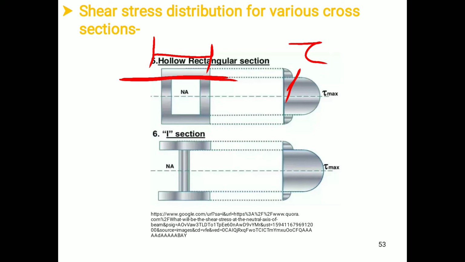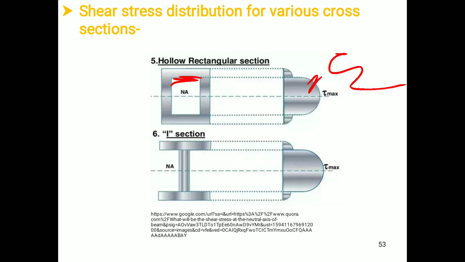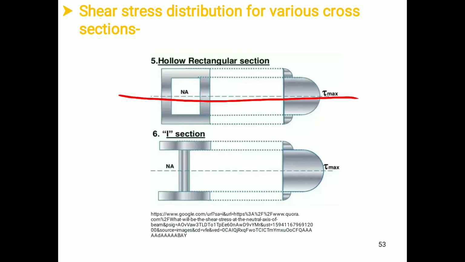If I put the value of B equal to this value, then I have the shear stress equal to tau 2. And at the neutral axis, I have the shear stress equal to tau maximum. As it is symmetrical about the x-axis, the shear stress distribution is symmetrical in manner.